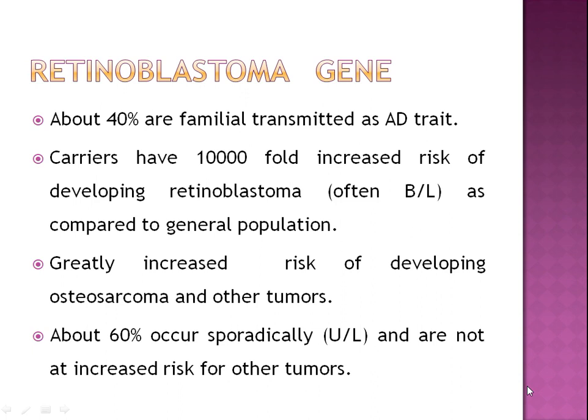So there is the two-hit hypothesis of oncogenesis in case of retinoblastoma. That is, two mutations involving both alleles of the retinoblastoma gene at chromosome locus 13q14 are required to produce retinoblastoma.